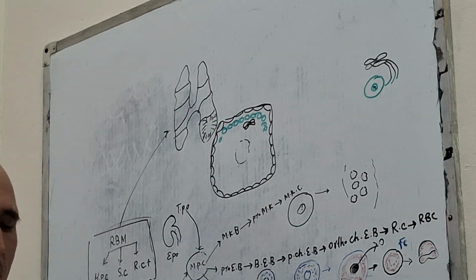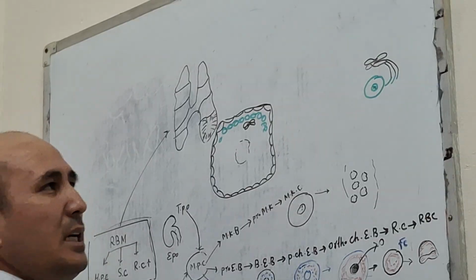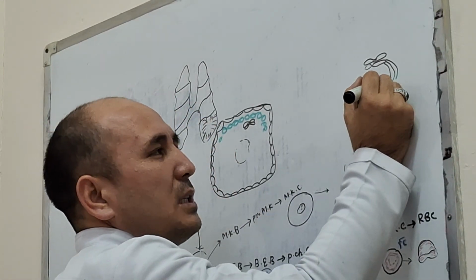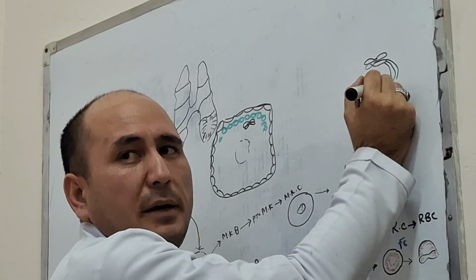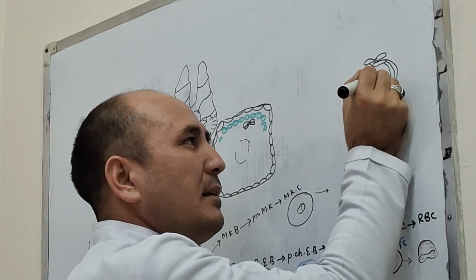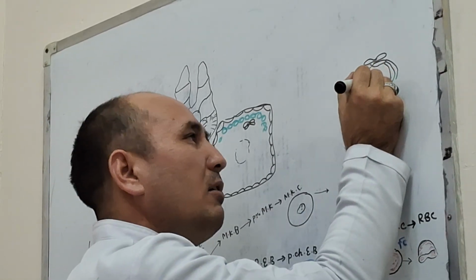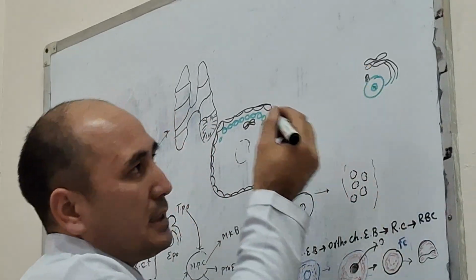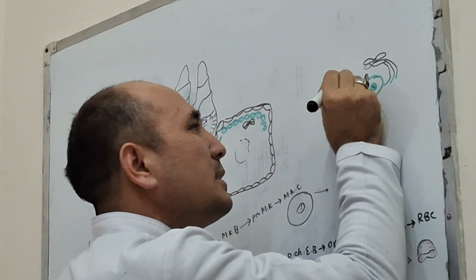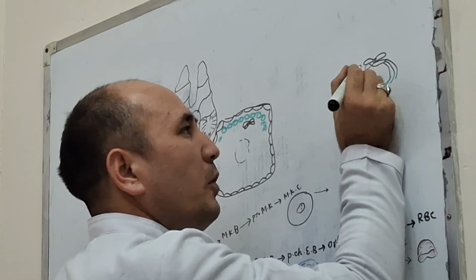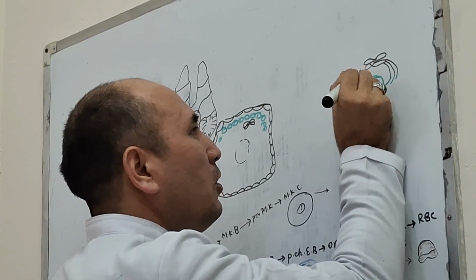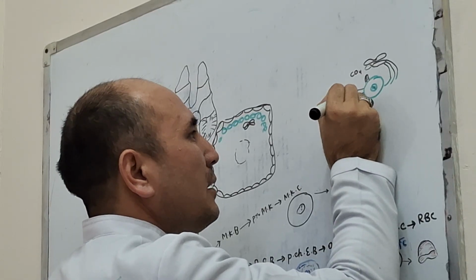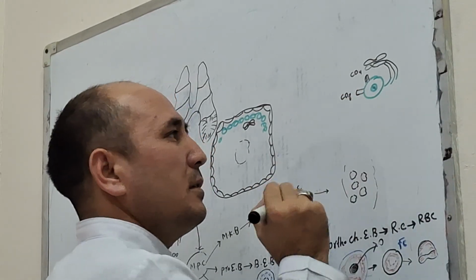protein. This protein is produced by the rough endoplasmic reticulum by ribosomes and then sent outside onto the surface of the T lymphocyte, making receptors called CD, for example CD4 and CD8, another receptor here.